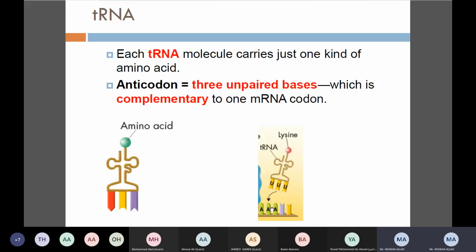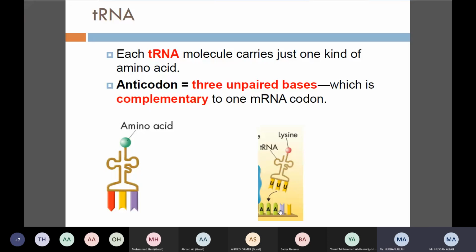So the first methionine was there, and let's suppose another one comes, anyone, right? Anticodon: 3 unpaired bases, which are complementary to the messenger RNA code, right? So transfer RNA will have what? Transfer RNA will have anticodons, right? Opposite to those present on the messenger RNA, right? So transfer RNA will have anticodons which will be opposite to those of the messenger RNA. Like here, they give you the example of this. Here, you can see this one, right?